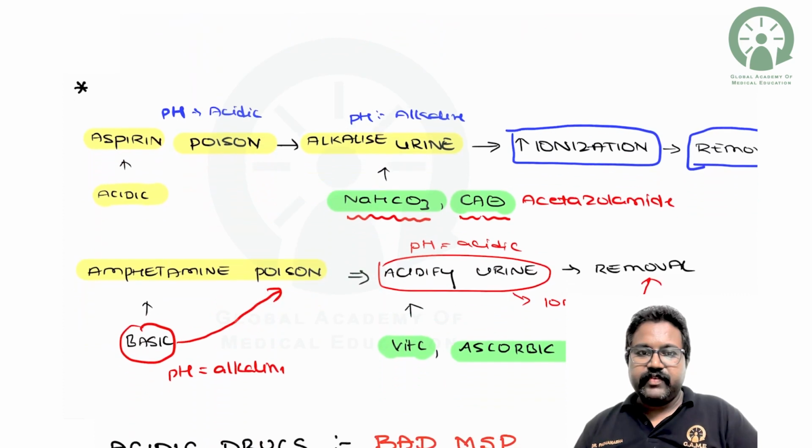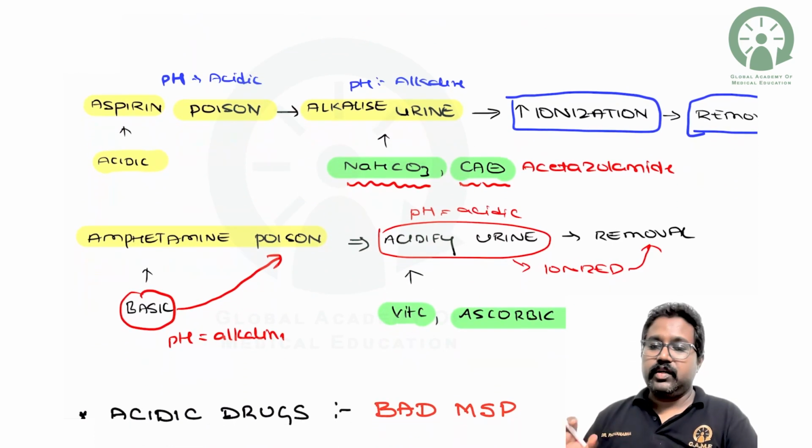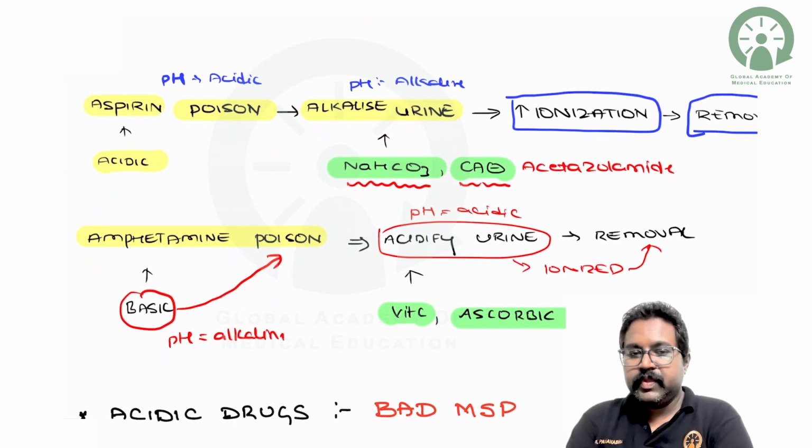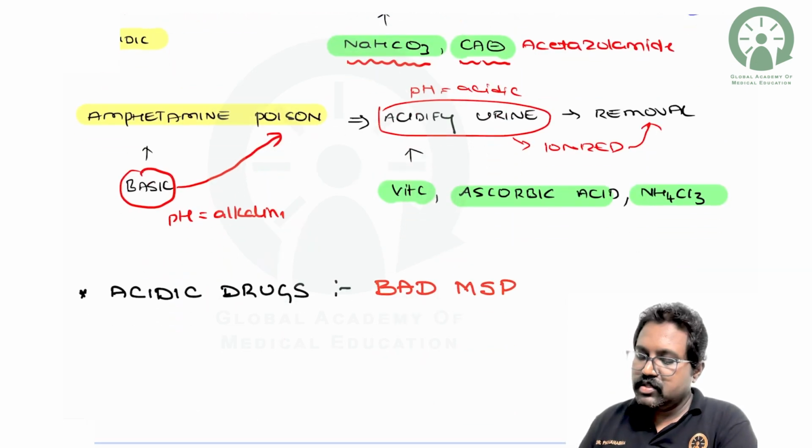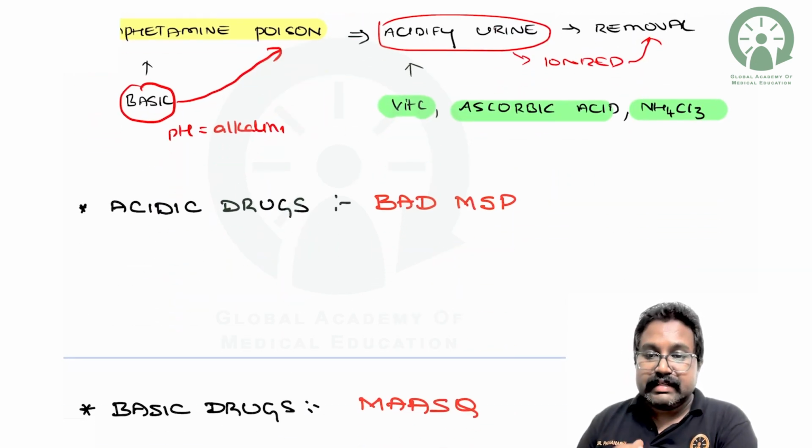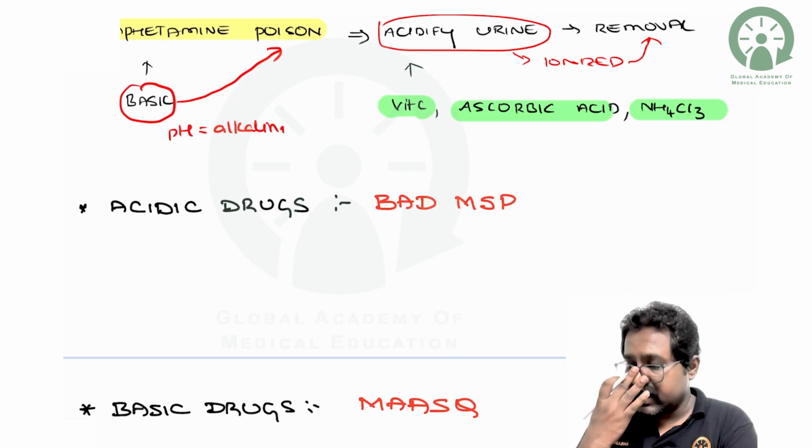So next, coming to the very important topic that you should not miss in your exams. Whenever they ask about how to treat weak acidic drug poisoning and weak basic drug poisoning, please remember some of the acidic drug names also. They may ask the name and they can ask you to tell how to treat these poisonous conditions.